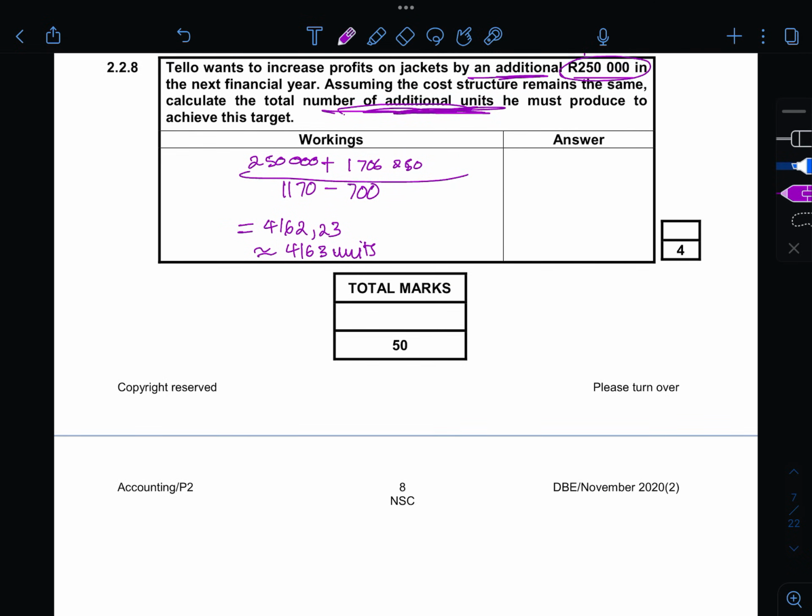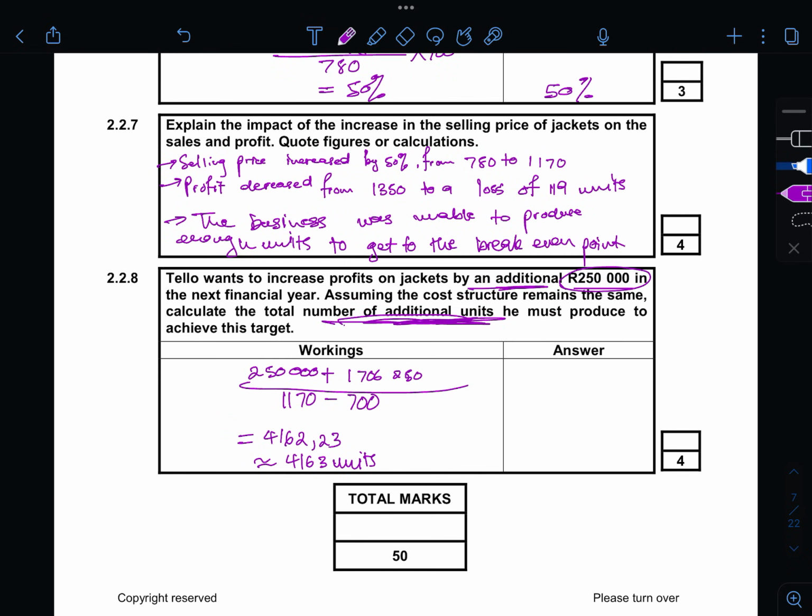So how many more should he produce from 3750 to 4163 in order to make the profit of 250,000? So it's 4163 minus 3750, which is 413 units.